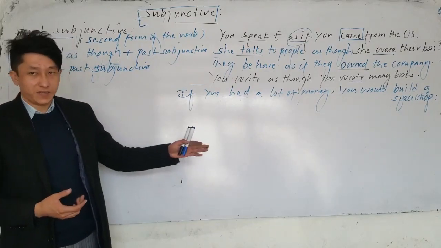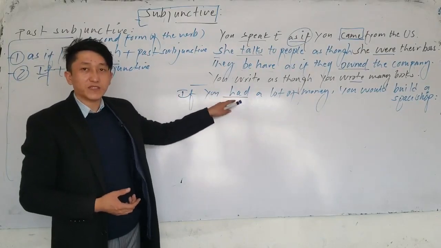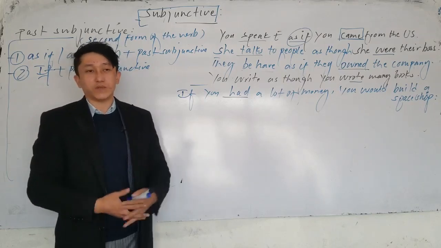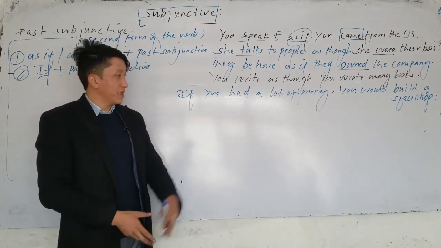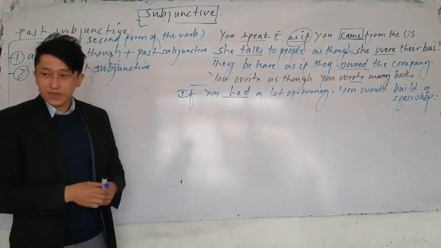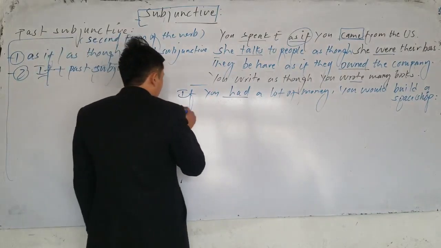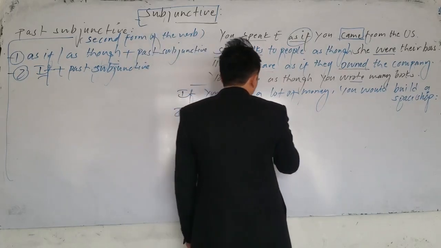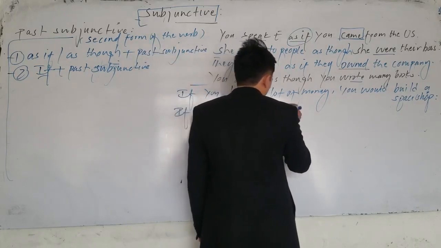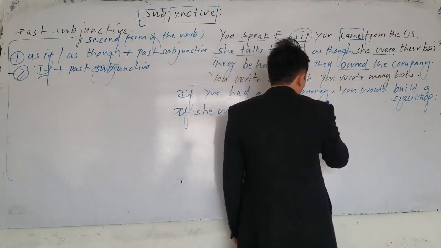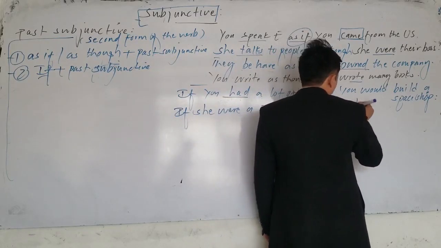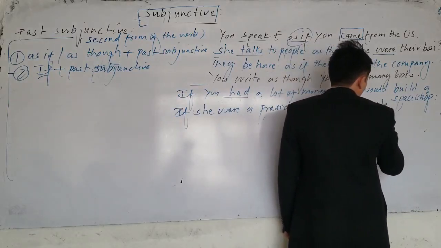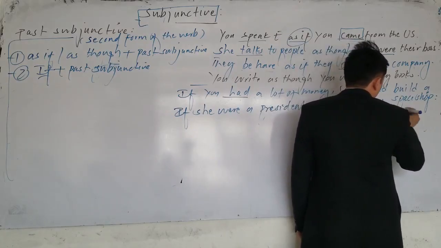Now here, this is subjunctive. But if you say he had a lot of money, it's what? Simple past. It means he had a lot of money in the past. Action happened. But here if I say if you had a lot of money, it's what? Imagination. Or the next one, if she were a president, she would actually unite all the nations in Afghanistan.